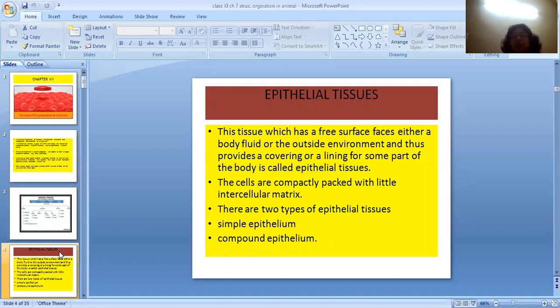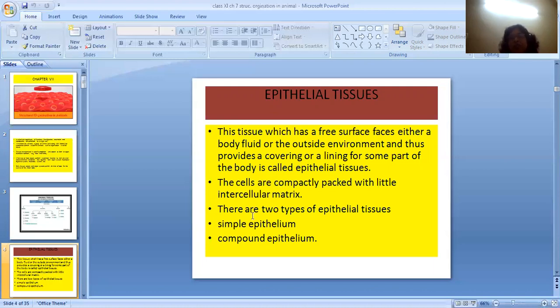The tissue which has a free surface, faces either the body fluid or the outside environment, and it thus provides a covering or a lining for some part of the body, that is called an epithelial tissue. The cells are compactly packed with very little intercellular matrix.